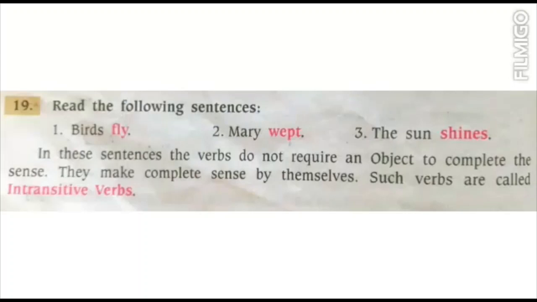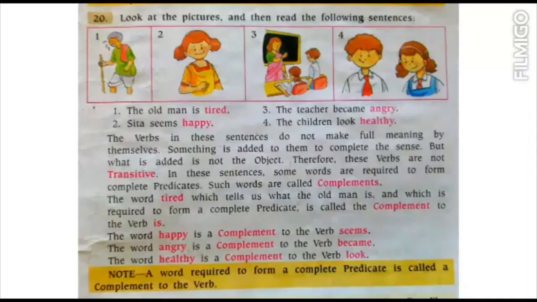Now the next one is incomplete verb. Now the third one is incomplete verb. Now you can look at the pictures and then read the following sentences. In the first picture we can see the old man is looking tired. So the first sentence is: the old man is tired. Here in this sentence we can't see any object.